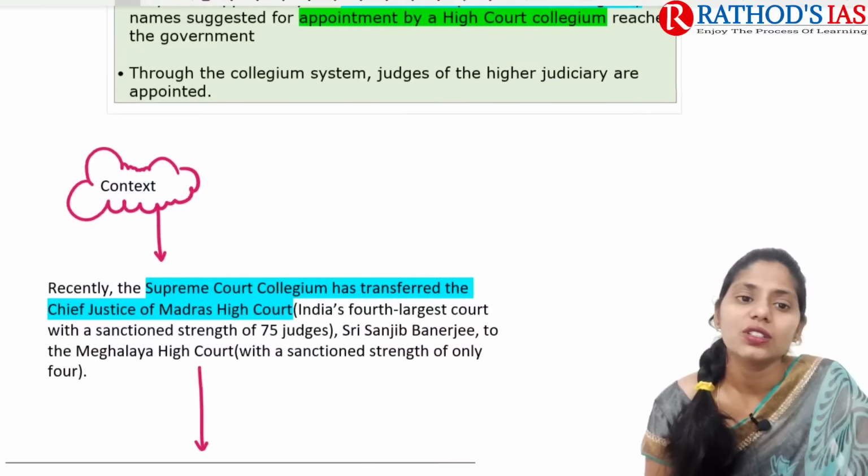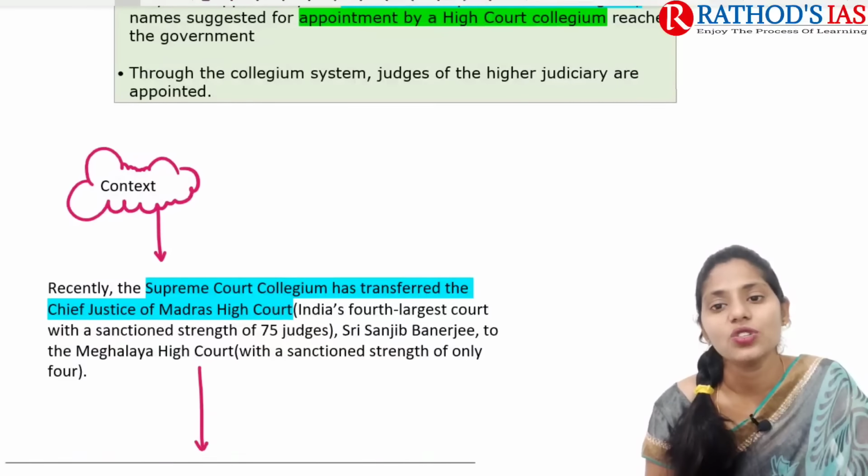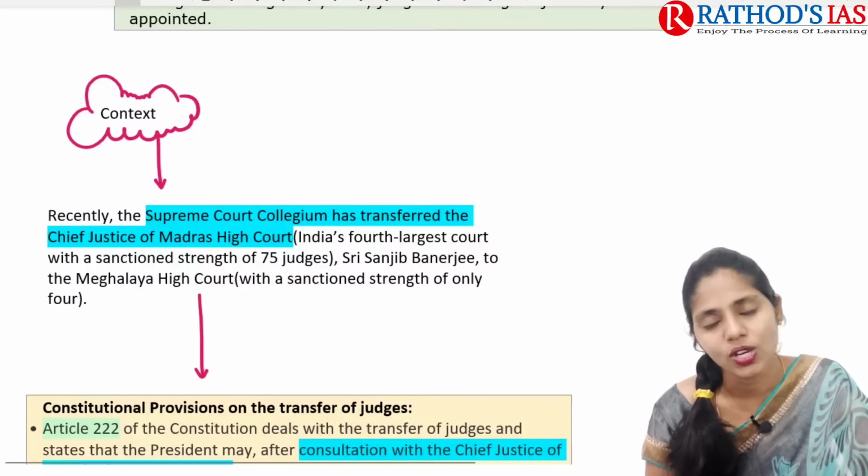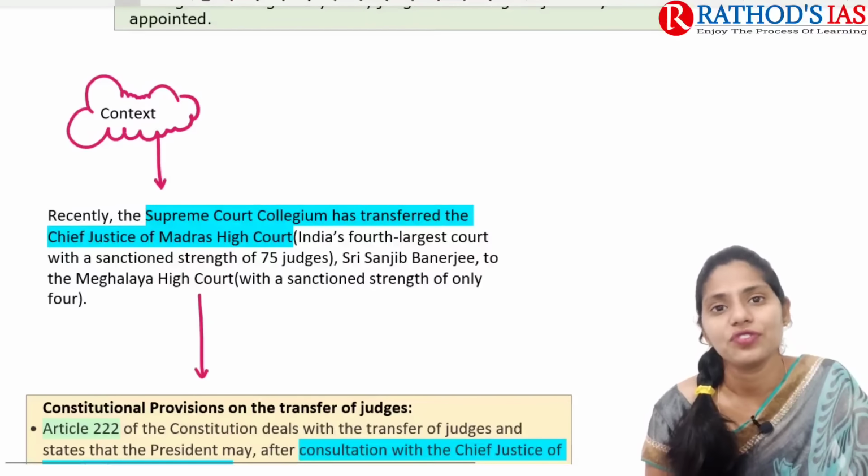Through this collegium system, judges of the higher judiciary are appointed, and it also handles the transfer of judges.